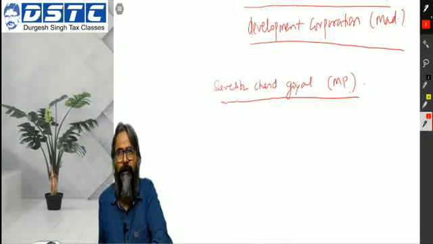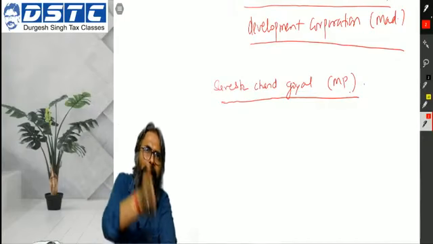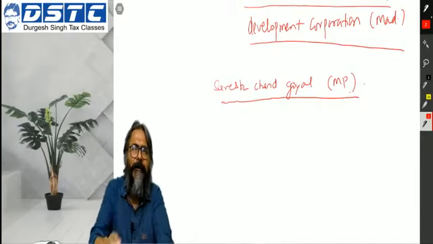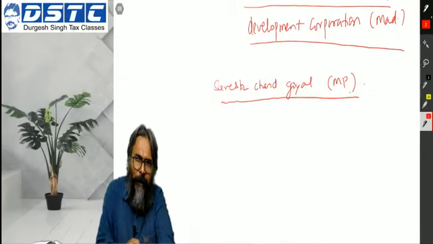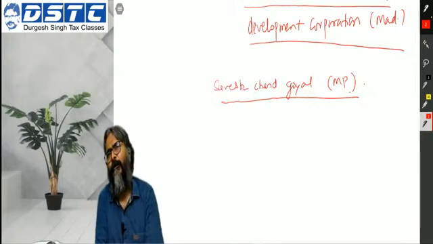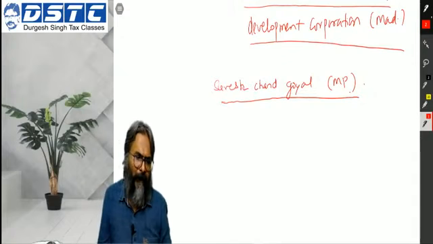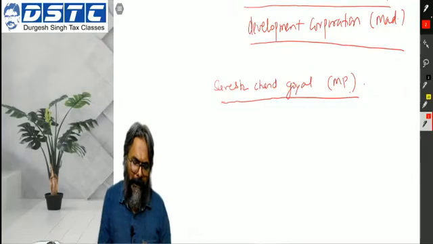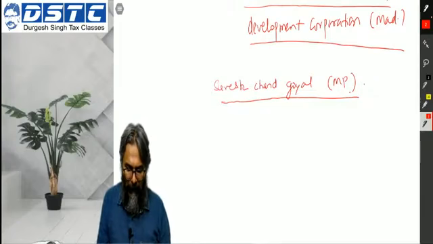Whatever he sold was sold as the buyer required, and there was no plan beforehand for the activity. Therefore the chargeability will be under the head capital gains, and not under the head PGBP.